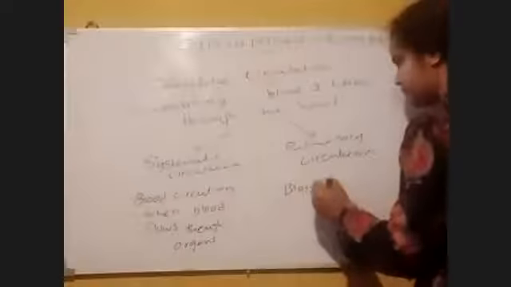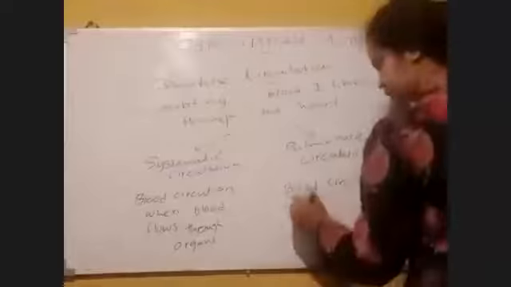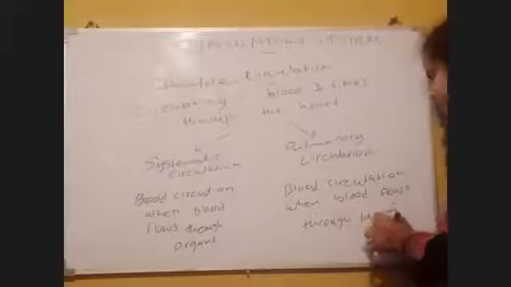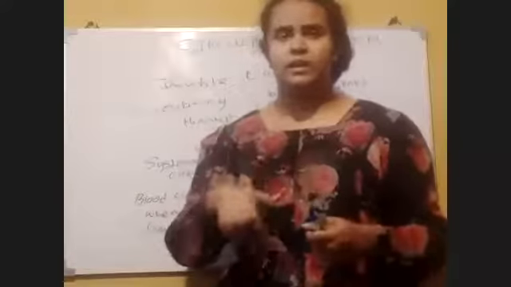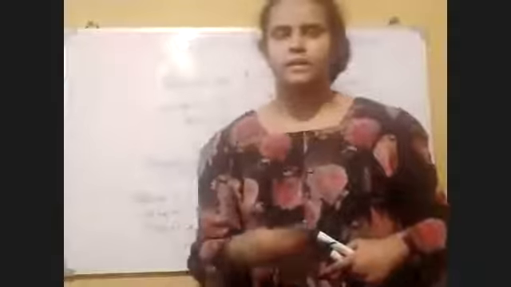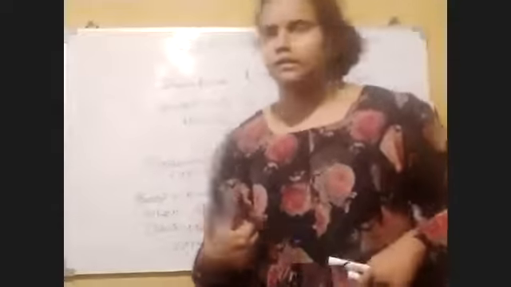It is the blood circulation when deoxygenated blood is pumped from the heart to the lungs and oxygenated blood comes back from the lungs to the heart.